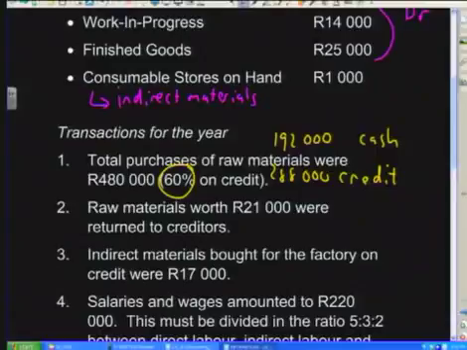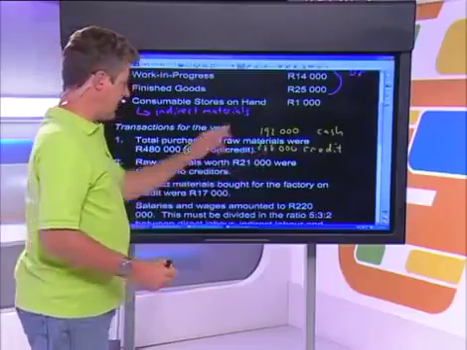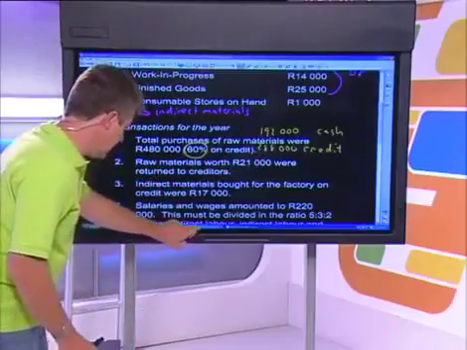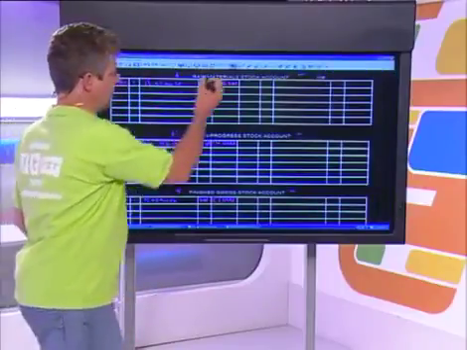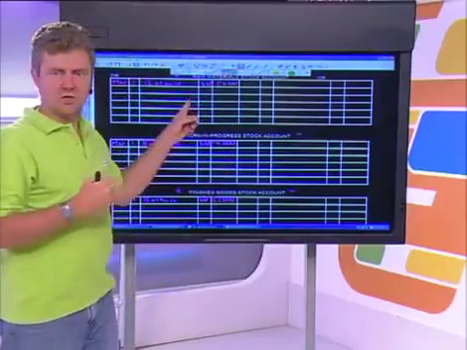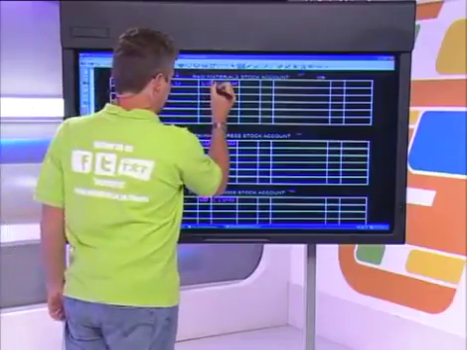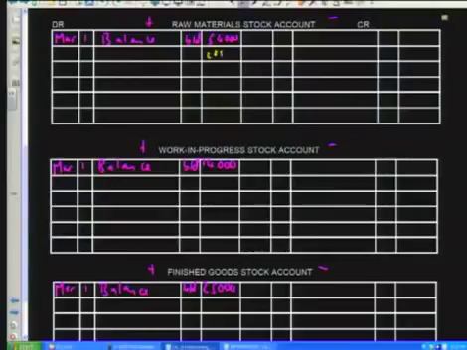I'm sure you already can tell me how we're going to fill that in our ledger account, but let's do it anyway. 288,000 on credit, 192,000 on cash. You go to your ledger account. Both of these transactions are going to make my raw material stock account go up, so they need to be written on the debit side. I will write over here 288,000, and I will write 192,000. We have to do them separately because they affect different contra accounts.